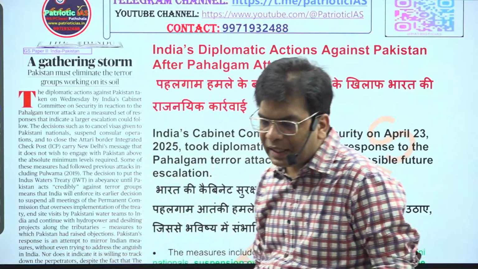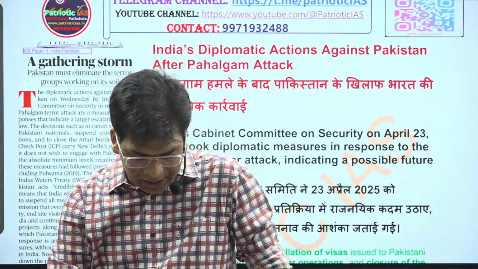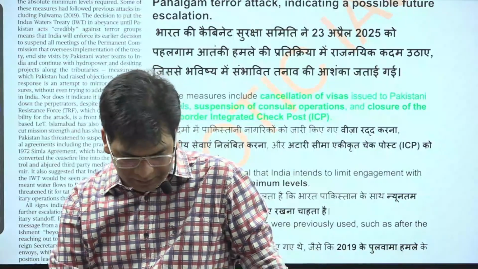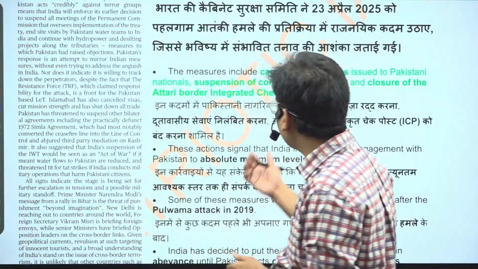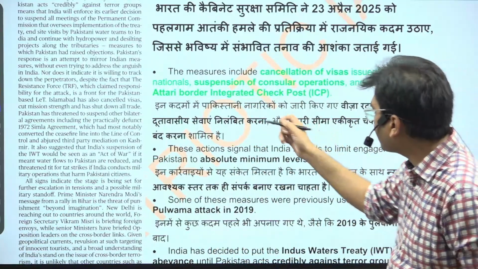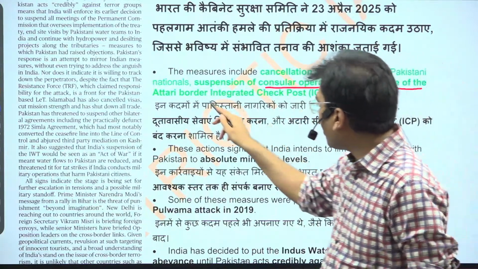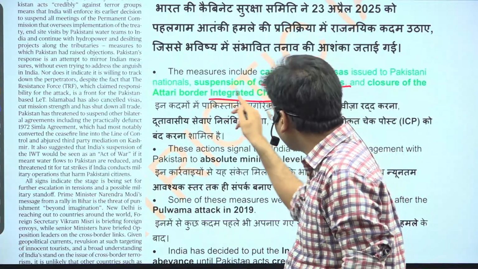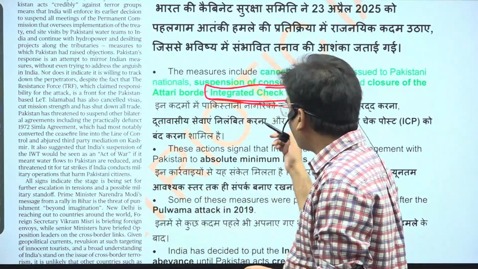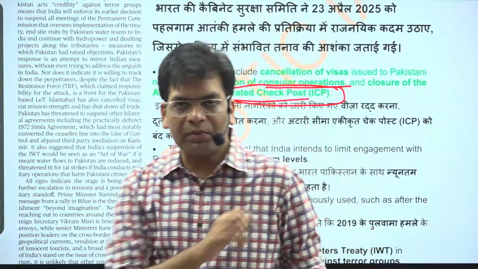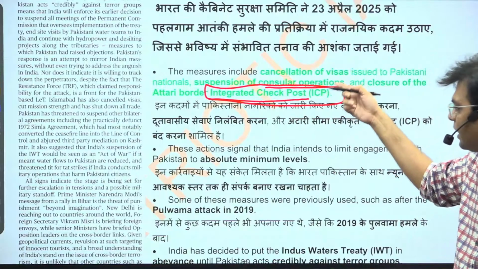The next news is India's diplomatic action against Pakistan after the Pahalgam attack. Here again the same thing has been repeated: cancellation of visas for Pakistani nationals, as well as suspension of consular operations, and closure of the Attari border integrated checkpost. These were the main line for our communication and transportation. It was the main Attari border. This Attari-Wagah border was the main integrated checkpost.